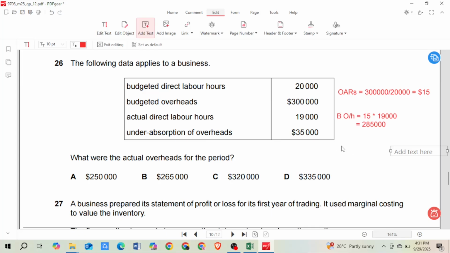So if we add them together, actual overhead is 285,000, which is budgeted overhead, plus the under absorption of overhead of 35,000. We add this together and this is our actual overhead, 320,000. So your correct answer is C.